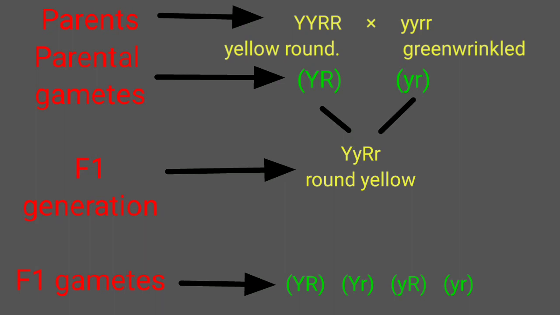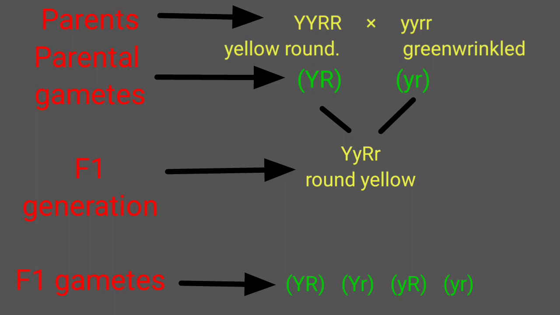Now let's come to the law of independent assortment from this F1 generation. The law of independent assortment says that when two pairs of traits are combined in a hybrid parent, here the hybrid parent, that is capital Y, small y, capital R, small r, the yellow and round hybrid plant, it bears two pairs of traits in one parent. According to the law of independent assortment, the gametes segregate independently of the other pairs of characters.